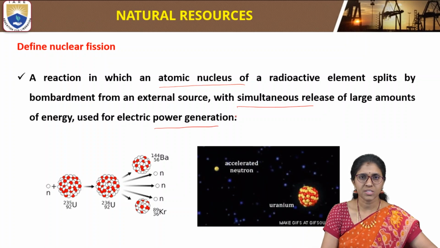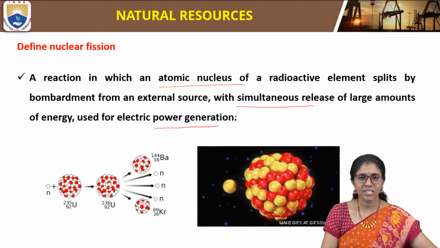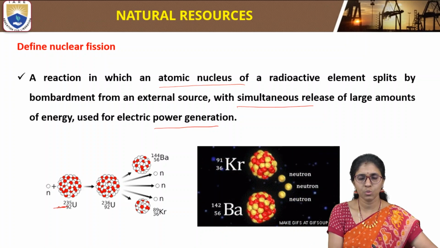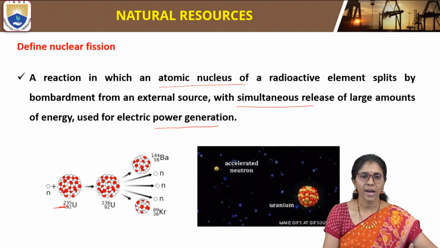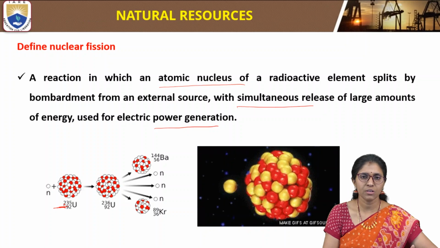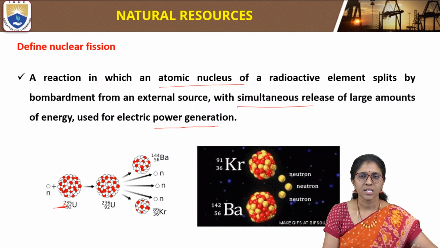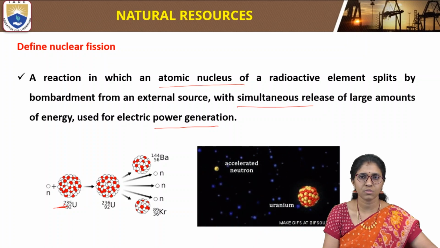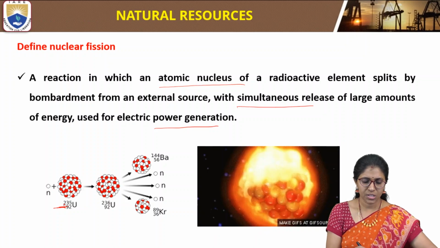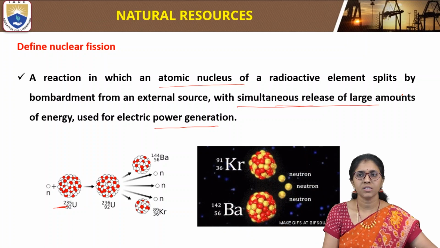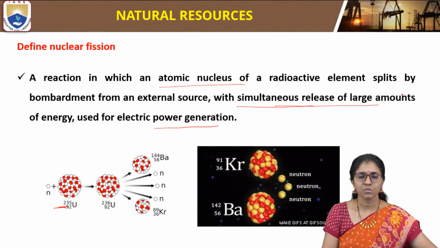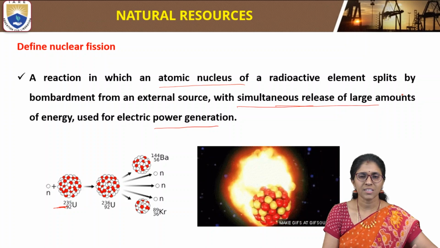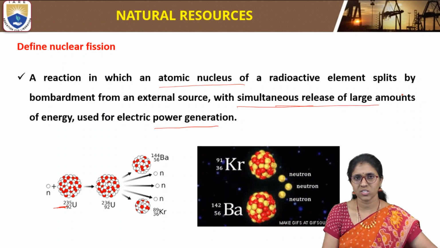So nuclear fission means it is a reaction in which the atomic nuclei of a radioactive element split by bombardment from an external source like a neutron, with simultaneous release of large amounts of energy. The large amount of released energy is converted into electricity.